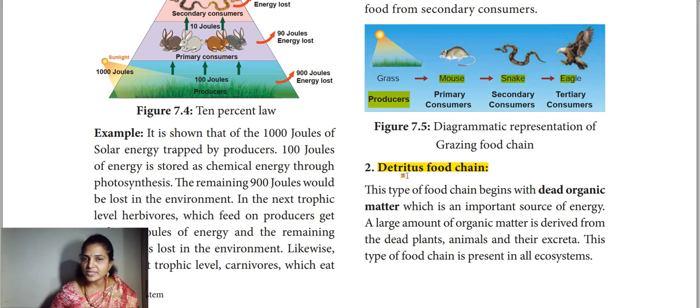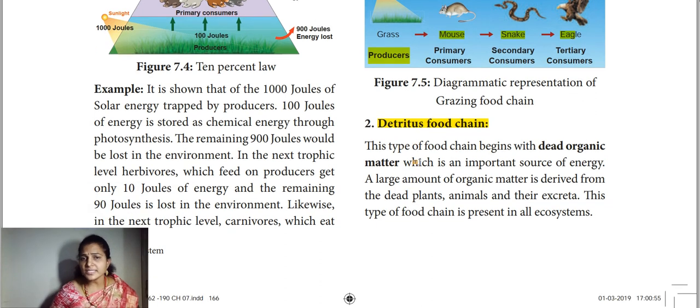Okay, so that is also happening in a chain form. So we are calling this one the detritus food chain. This type of food chain begins with dead organic matter. So this part is very important: dead organic matter is an important source of energy. A large amount of organic matter is derived from dead plants, animals, and their excreta.